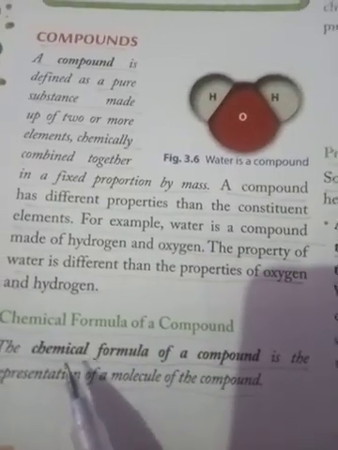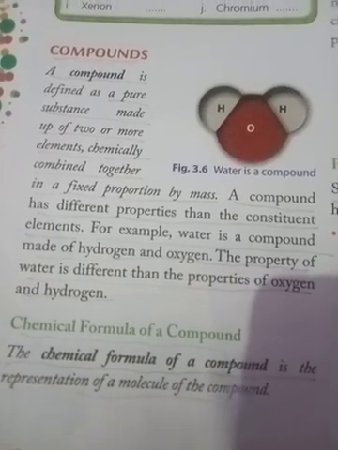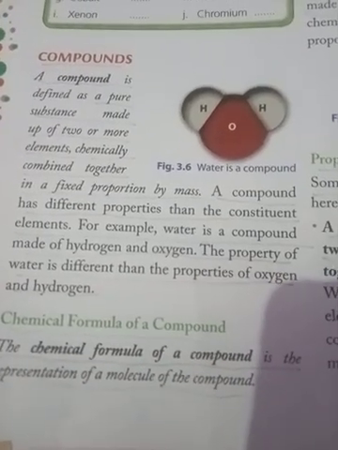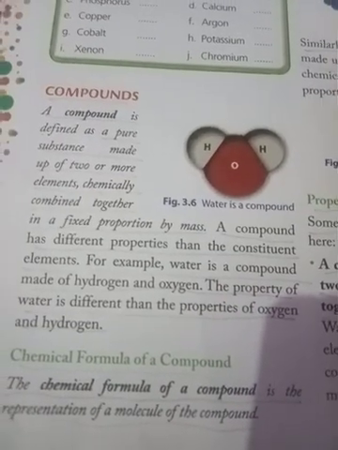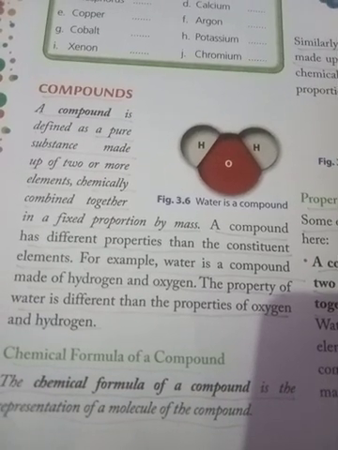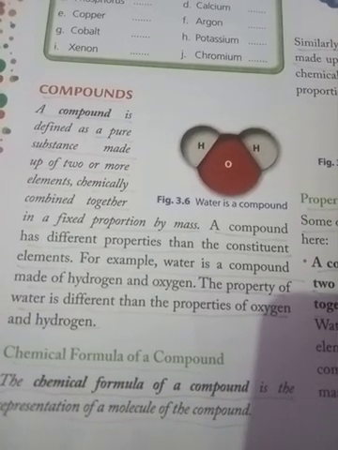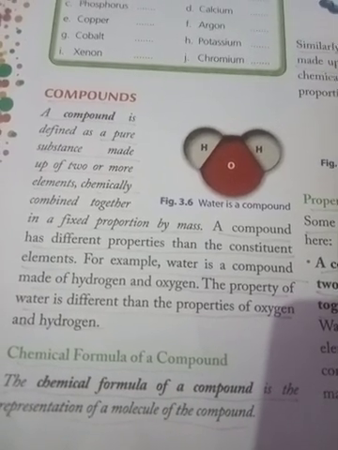Now the next point, chemical formula of a compound. So what is a chemical formula? The chemical formula of a compound is the representation of a molecule of the compound. For example, hydrogen oxide: the molecule has two atoms of hydrogen and one atom of oxygen.